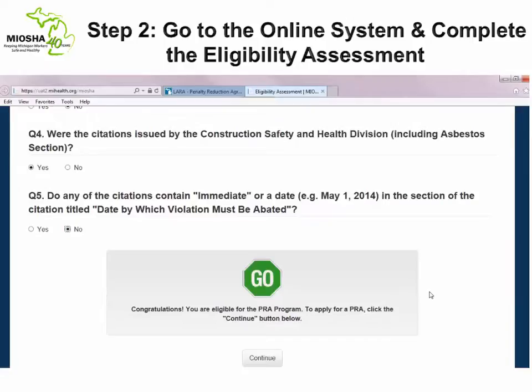Those users who receive a green go sign or yellow caution sign may proceed to apply for a PRA. Those with a red stop sign have been determined to be ineligible for the PRA program. If we wish to apply for a PRA beyond the eligibility assessment, we may click the Continue button below to proceed to request our PRA.